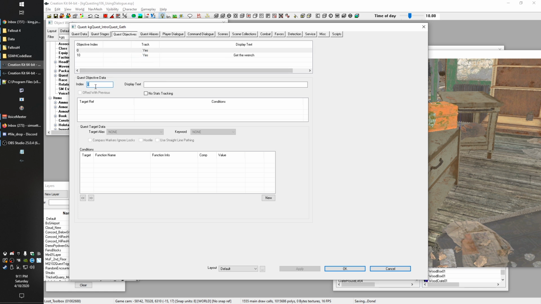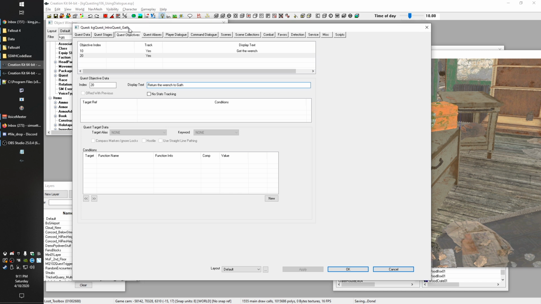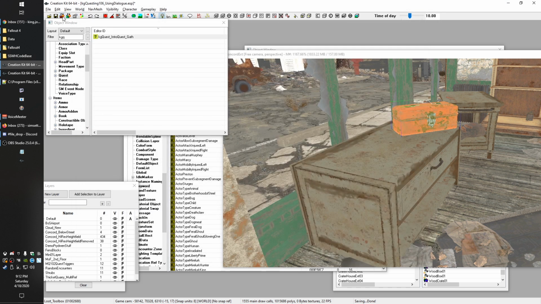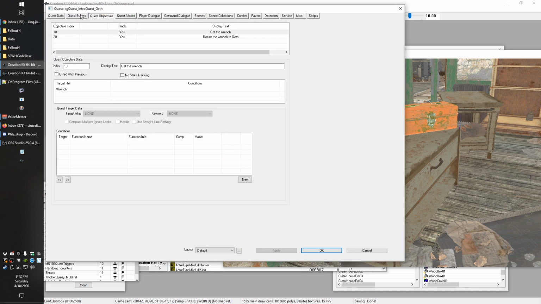And then next we're going to do return the wrench to Gath. I think that's what we called him. We didn't call him King Gath. So, all right, then we'll target Gath as our alias. There we go. So now we've got our two objectives set, 10 and 20. And now we're going to save once more. Lots of saving. You don't want to lose all this work in this monster of a quest tab.